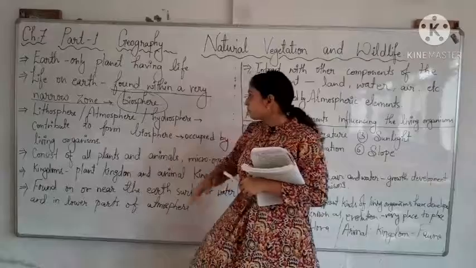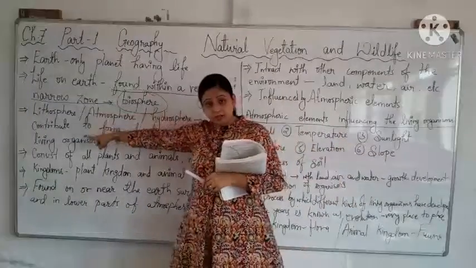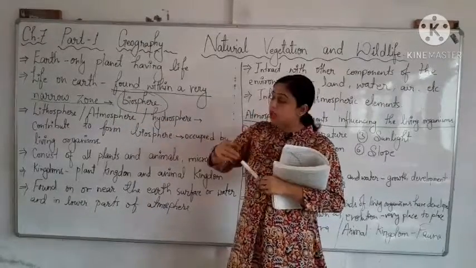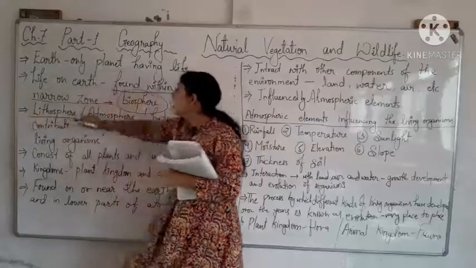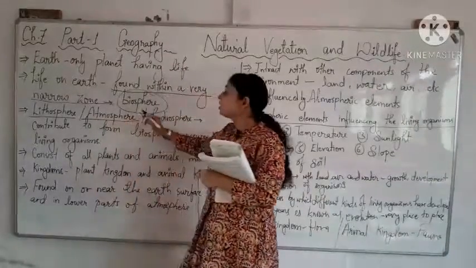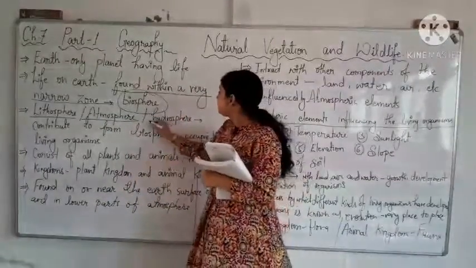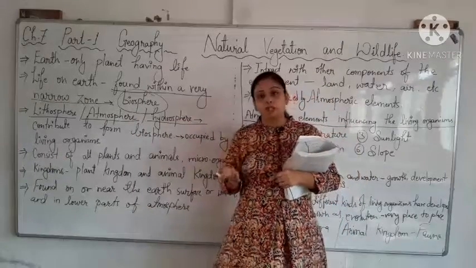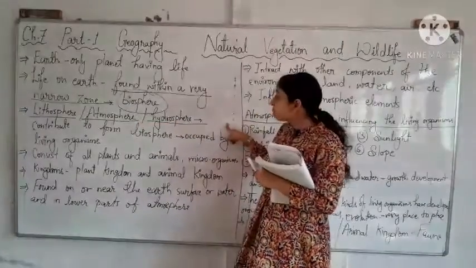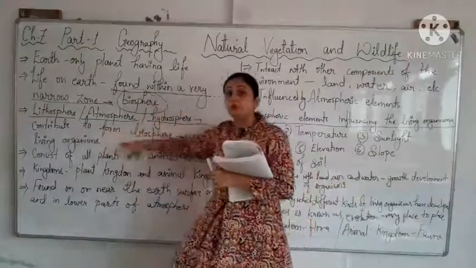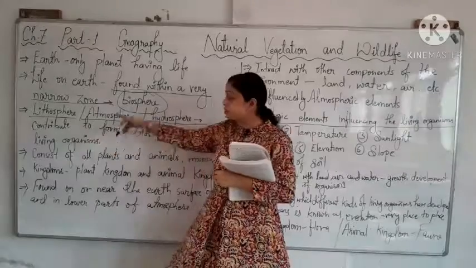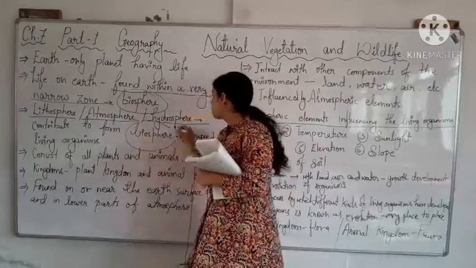Now we already read about the lithosphere, atmosphere and hydrosphere in our previous chapters. Lithosphere is related to the soil, the surface of the earth. The atmosphere is related to the air and hydrosphere is related to the water. Now these three spheres contribute to form the biosphere.